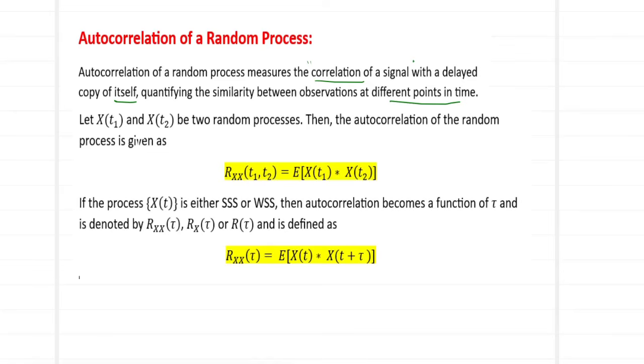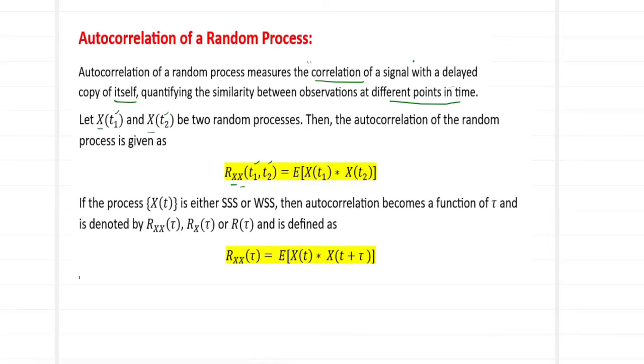So, let X(t1) and X(t2) be two random processes. Then the autocorrelation of the random process is given as Rxx(t1, t2). This is how we denote it, because there are two random processes, X and X, and two time parameters, t1 and t2, involved, since we are measuring the signal against a delayed copy of itself, that is, at a different point of time.